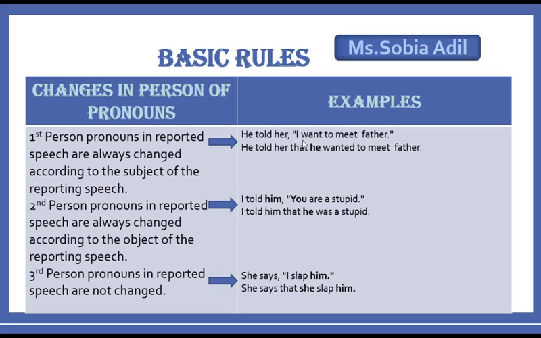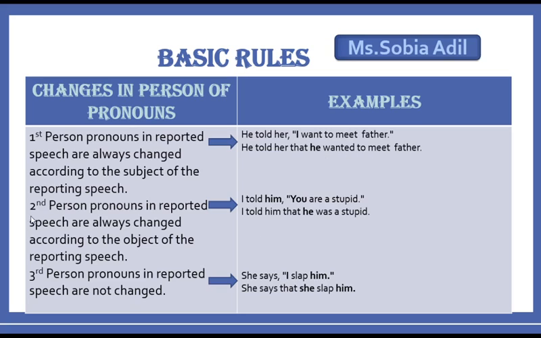I told you before about first person pronouns; it will be changed according to the subject of reporting speech, right, students? For example, he told her, "I want to meet father." Now the first person here is "I," so you will change it according to the subject of reporting speech. He told her that he wanted to meet father.